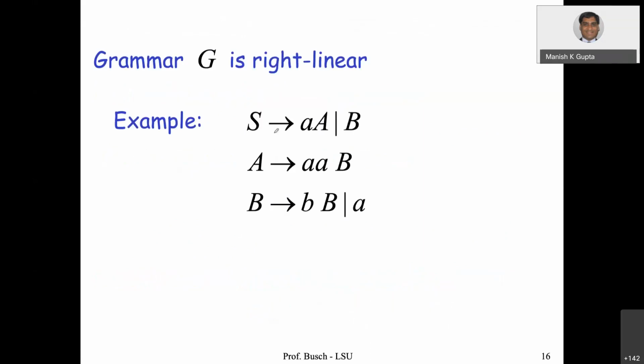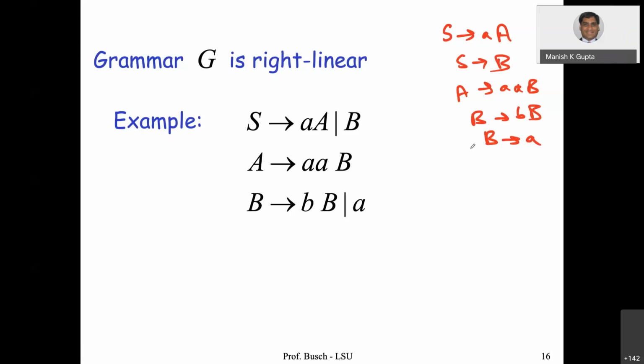Here is an example. I'll give you an example only. Suppose this is the grammar, S going to A. Okay, it's a right linear grammar. So how many production rules are there? 1, 2, 3, 4, 5. There are 5 production rules. So basically S going to aA is one production rule, S going to B is another, A going to bB is another, B going to bB is another, and B going to a is another. So there are 5 production rules written with the help of the pipe.